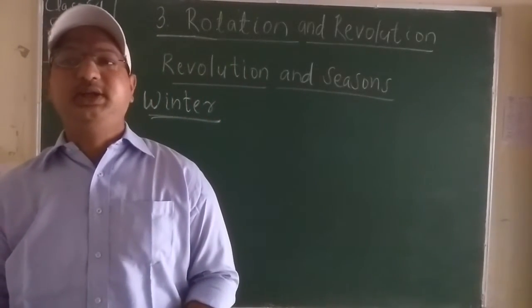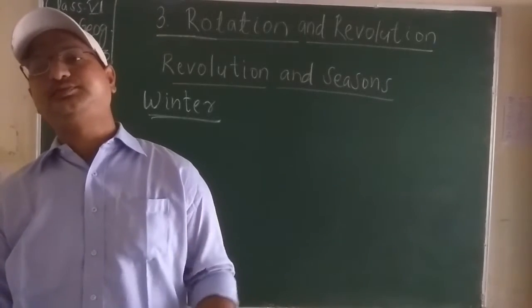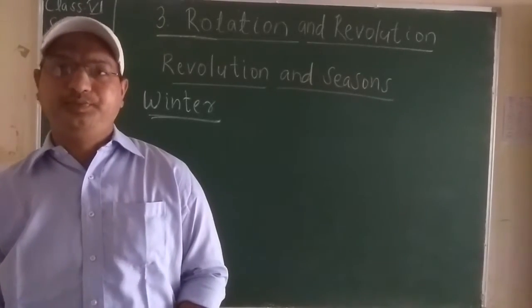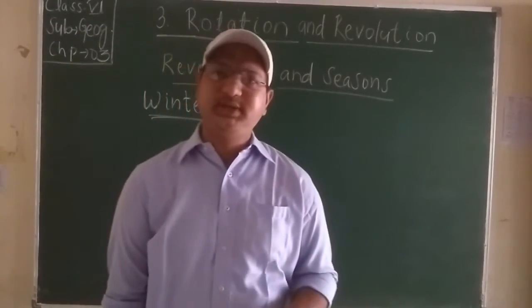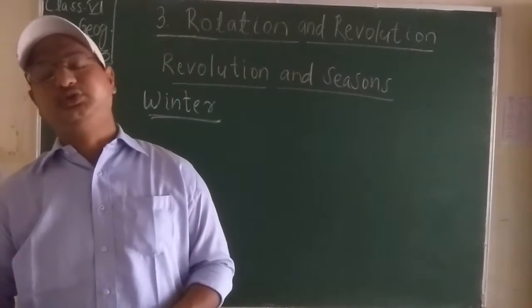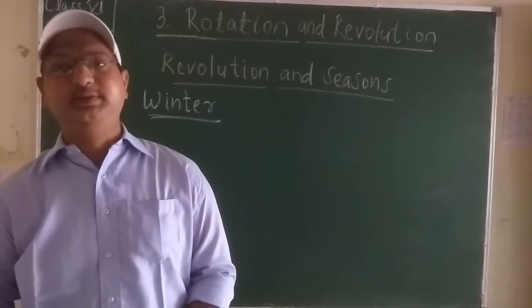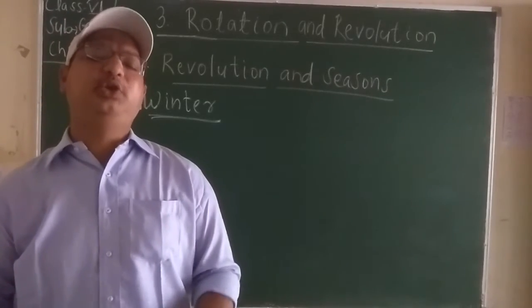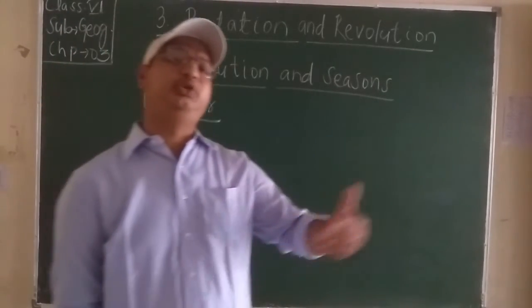Next students, the reverse condition exists in the northern hemisphere when the south pole is towards the sun.